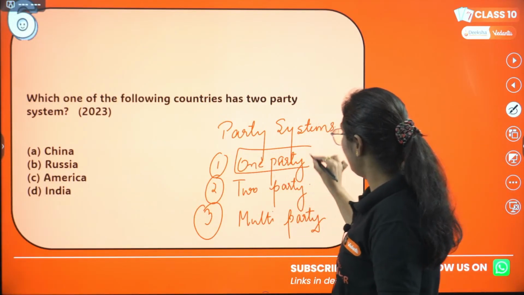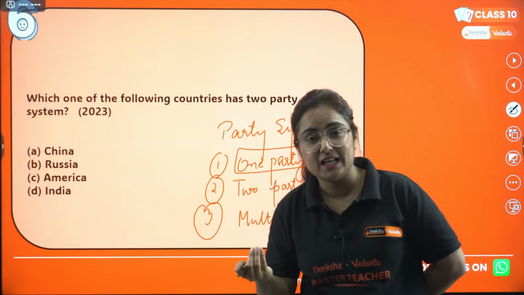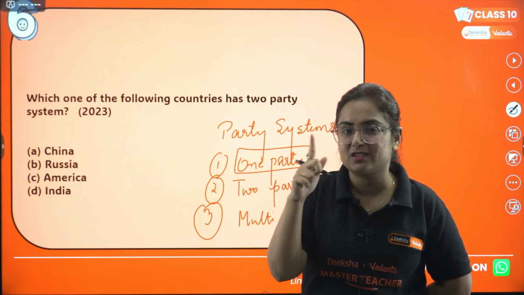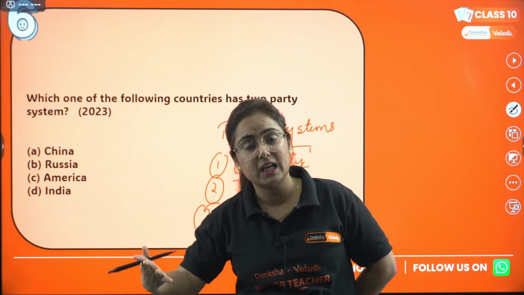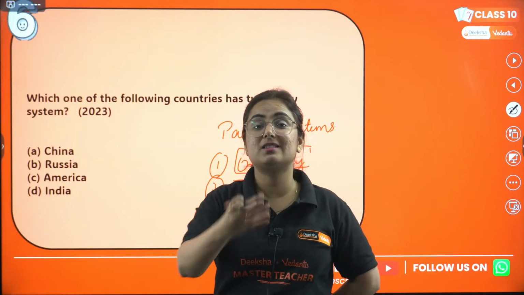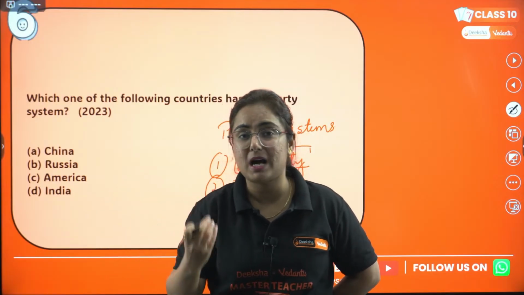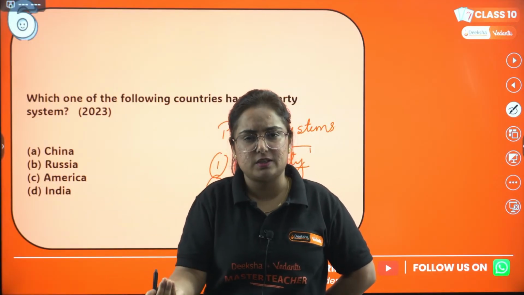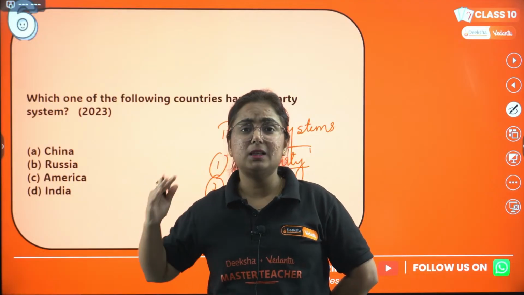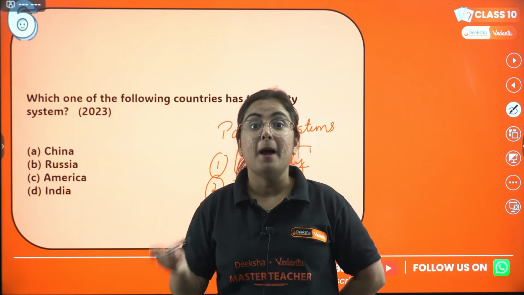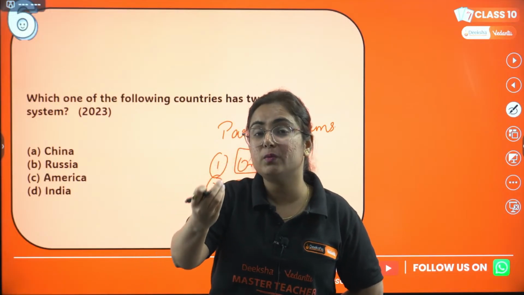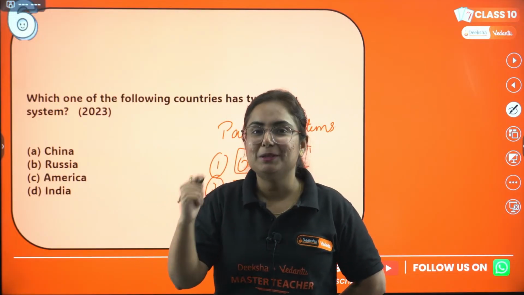In a one-party system, the word itself justifies that only one party exists in that country. Then you might be thinking, ma'am, how is it democratic? Yes, it is democratic because different leaders from the same party contest for elections, and it doesn't mean that other parties don't exist in that country. They do exist, but they need to form a coalition with the other parties.